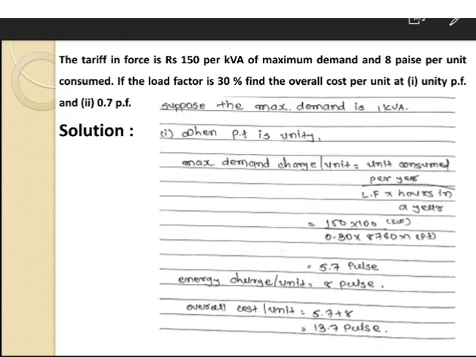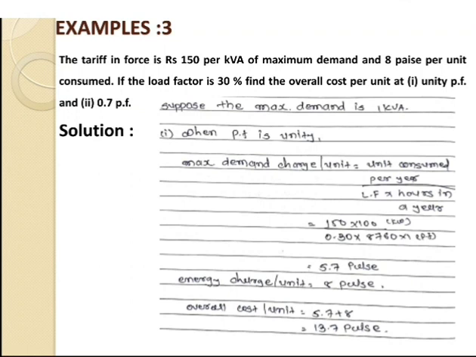Before that, we put the values of all the parameters inside the equation. So 150 into 100 divided by 0.30, that is the value of the load factor, and on a yearly basis the hours are 8760, so we get the answer 5.7 paisa.